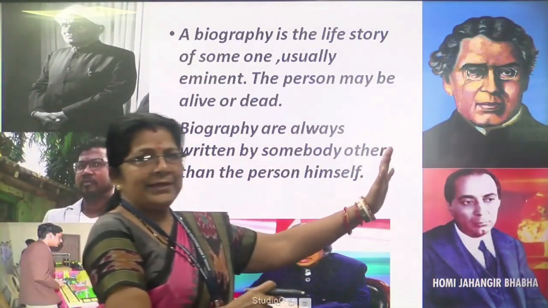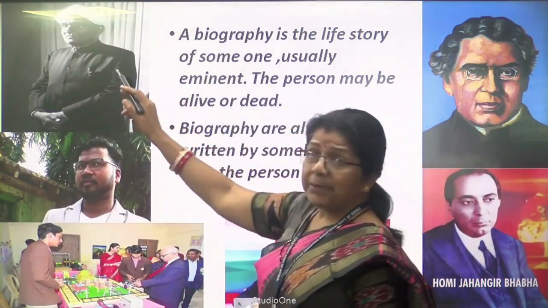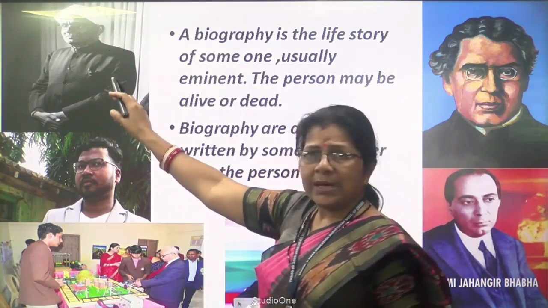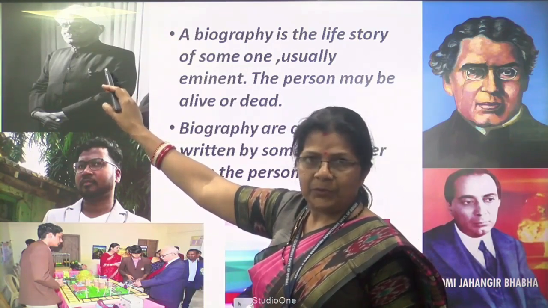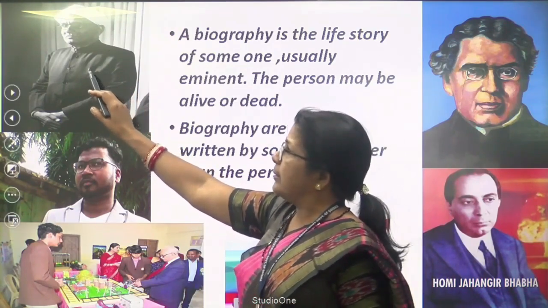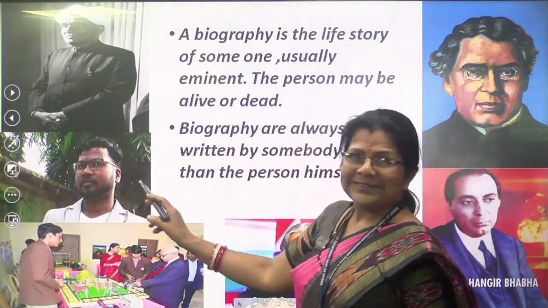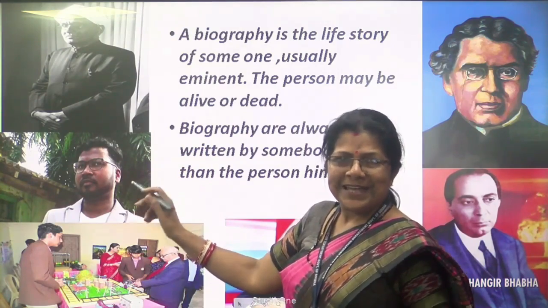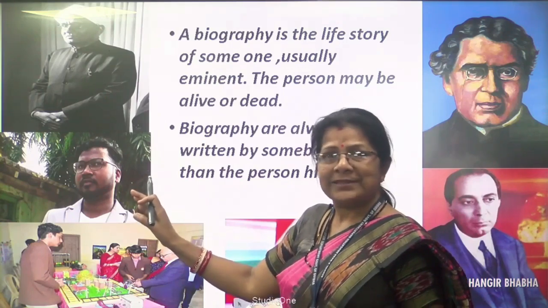Look at the picture. Who are they? They are different scientists. First, C.V. Raman, Chandrasekhar Venkat Raman. He also got the Nobel Prize in 1930. He was also an Indian scientist. Then, who is our famous Indian scientist of our Sundargarh district? You guess the name.